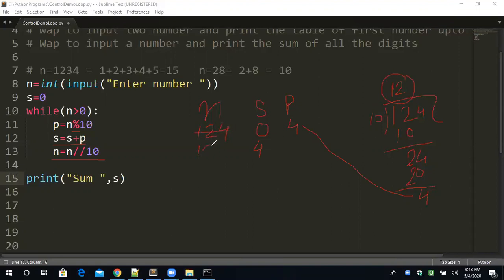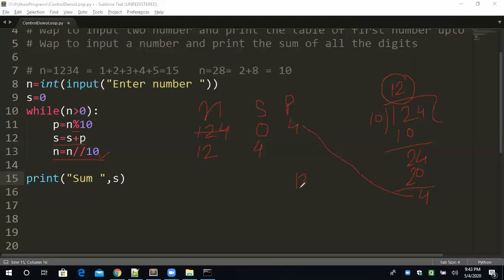Understand? Now you see, the digit we have already extracted and added in the sum is eliminated from the number. That's why I've used this statement. It is used to reduce the number. Otherwise, we will not get new digits and the loop will never terminate. Now, what is N? N is 12 now. 12 is greater than 0? Yes. Condition is true.